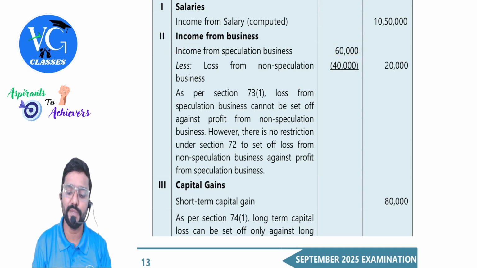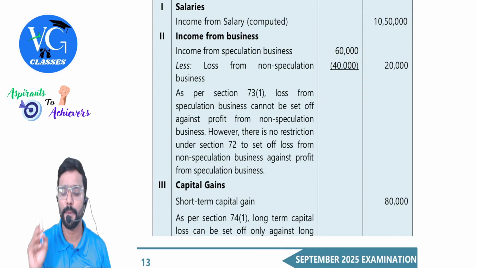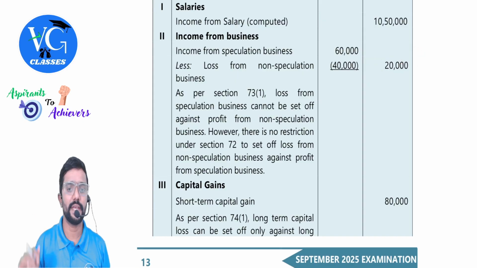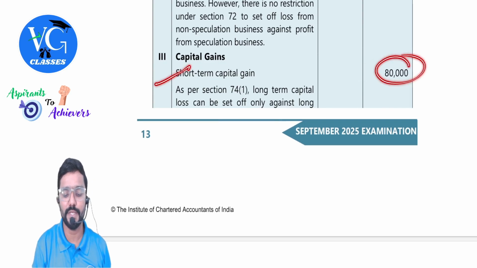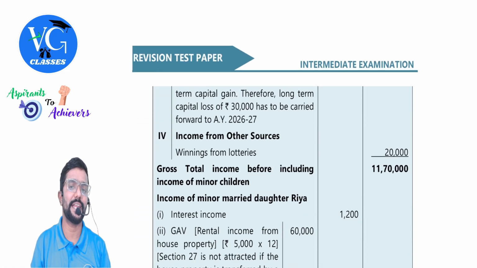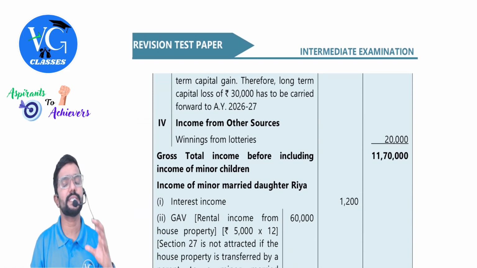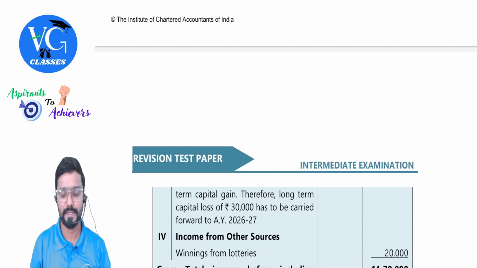Loss from non-speculation business. Can we adjust it, sir? Yes. Vice versa not possible, but this is possible. Okay, 20,000, we can adjust it. Then capital gains. Short-term capital gain, 80,000 is there. Can we adjust long-term loss against short-term gain? No. Please carry forward. You have a long-term loss which can be adjusted only against long-term gain. Carry forward. So here 80,000 will be taxable as it is.